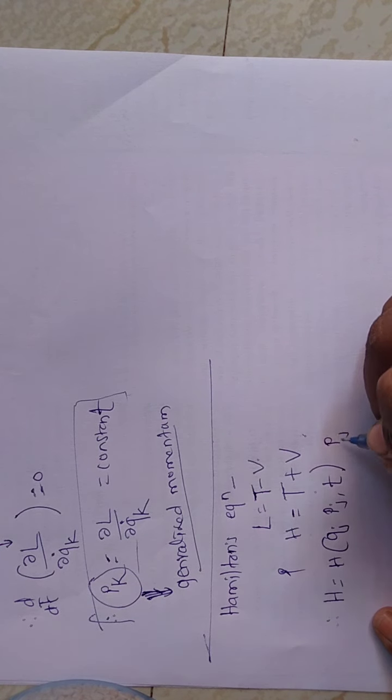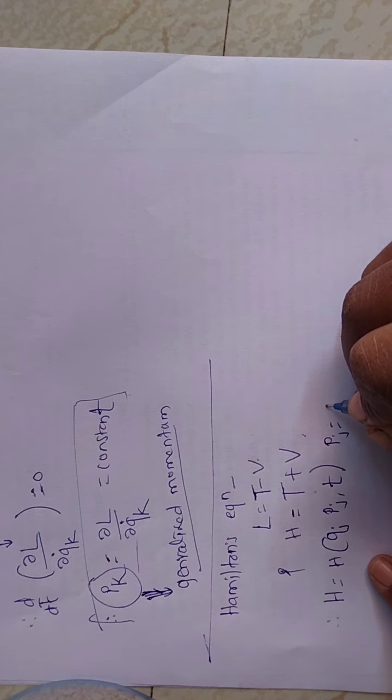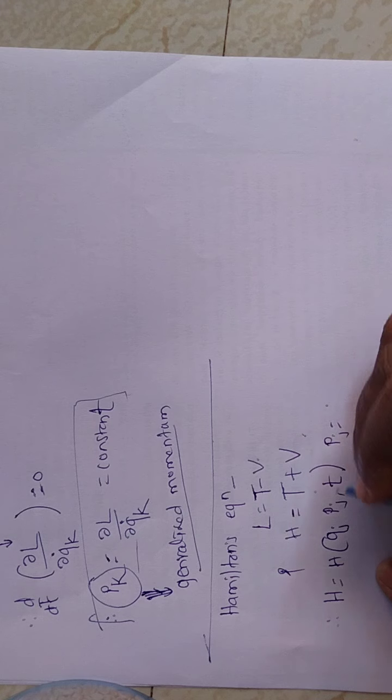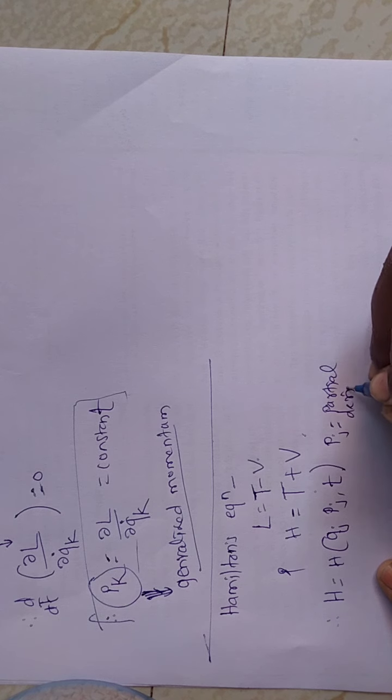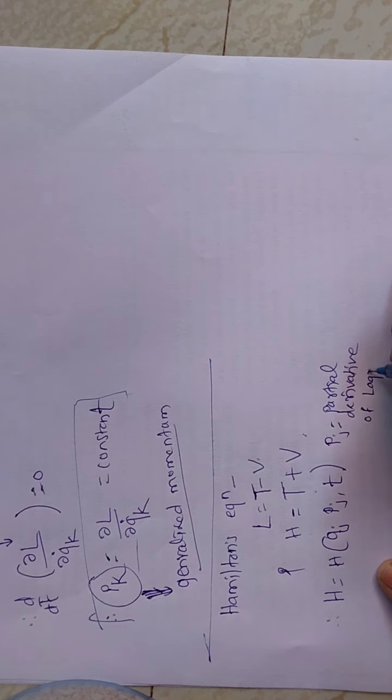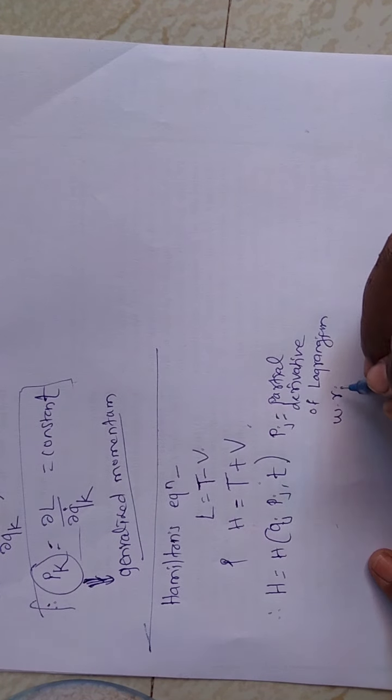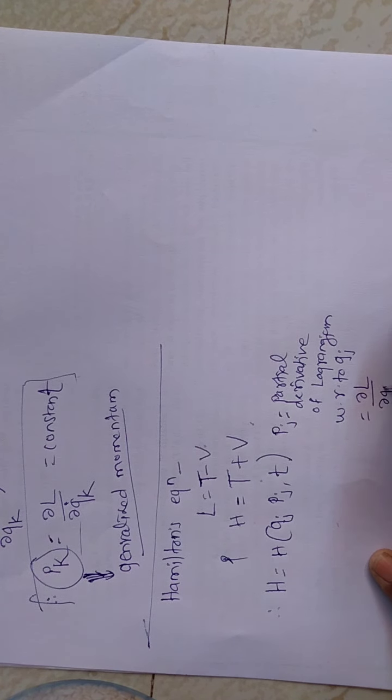Here pj is the partial derivative of the Lagrangian with respect to qj dot, that is dou L divided by dou qj dot.